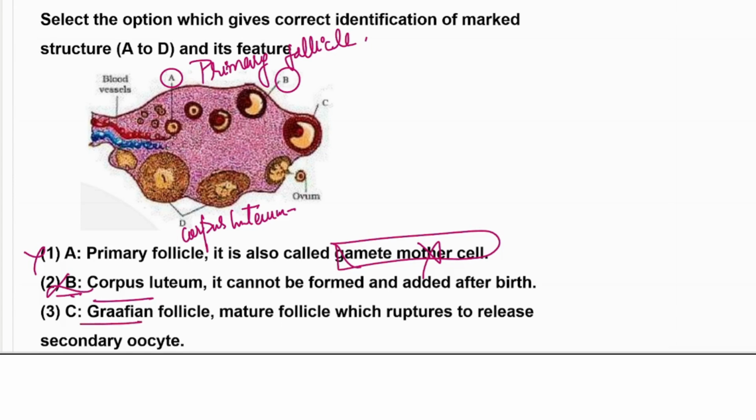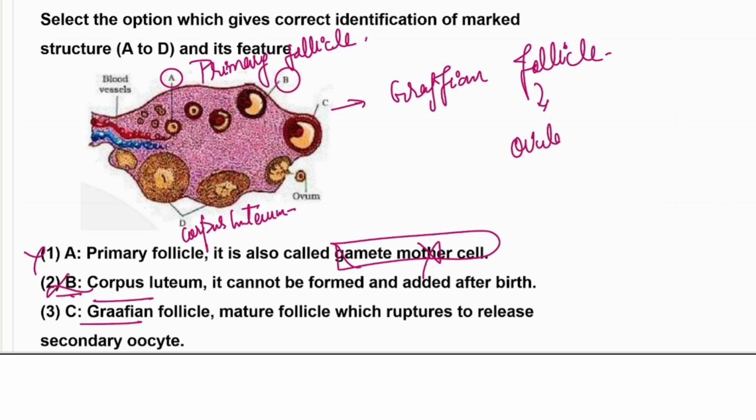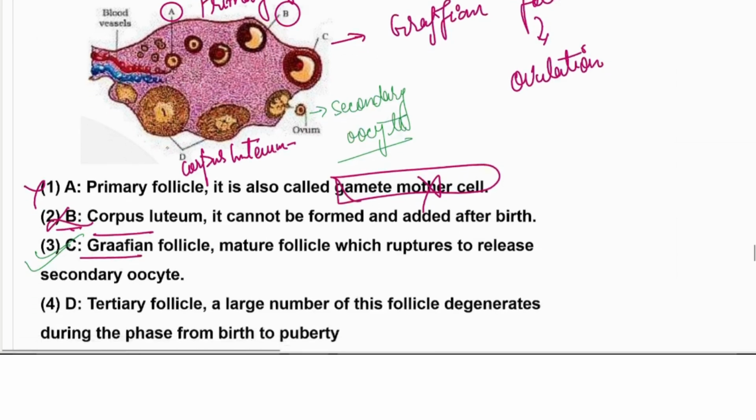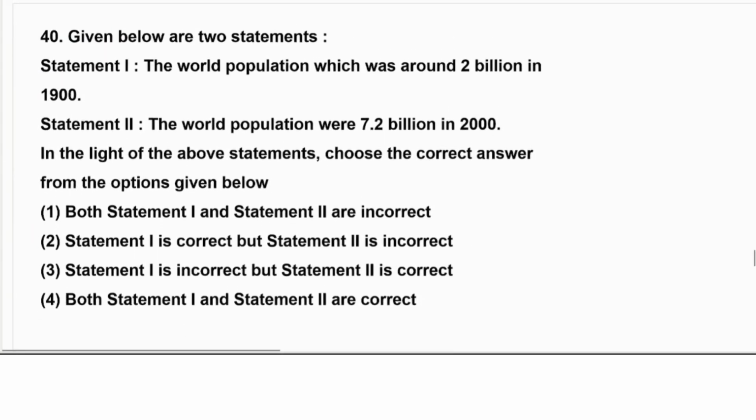C is the Graafian follicle. Absolutely, it is a Graafian follicle. It is a Graafian follicle cell. So from the Graafian follicle, the ovulation process is going on, and what is coming out? This ovum, which is actually the secondary oocyte. It is a secondary oocyte. Okay, so that is also correct. So it is given here in the third option, secondary oocyte.